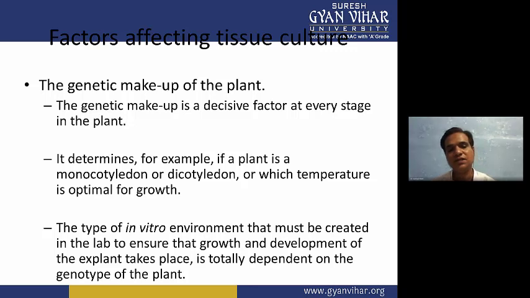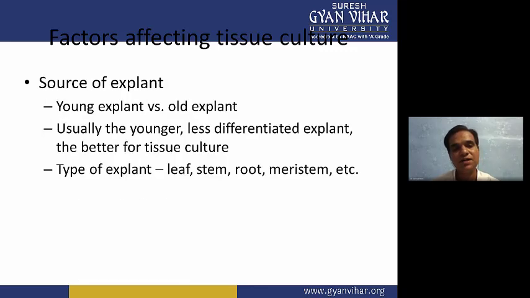If you are taking from a source which is old, then it will hamper the growth of the plant. Then growth media also has an effect on the plant tissue culture, like nutrients, plant hormones, and vitamins. If you use these nutrients, plant hormones, and vitamins in optimum concentration, the growth of the plant tissues will be maximum.